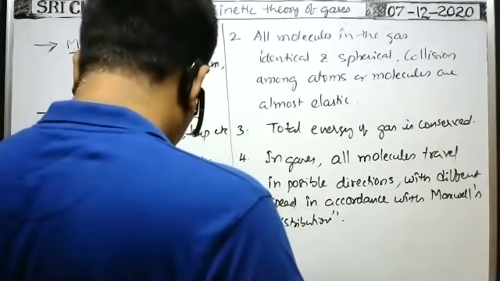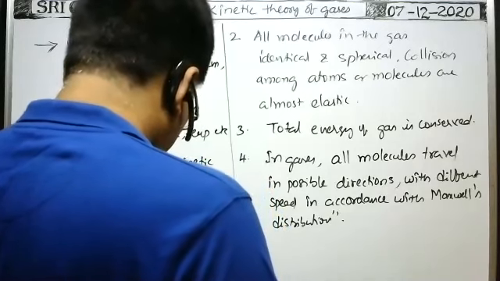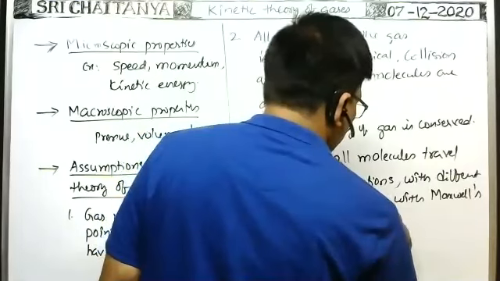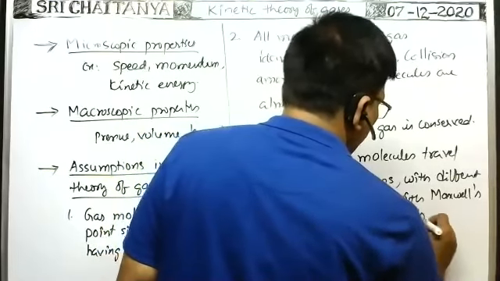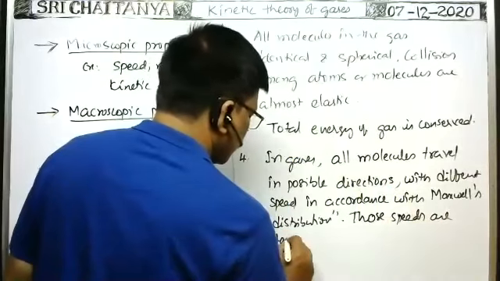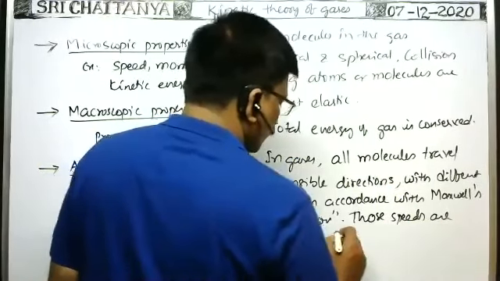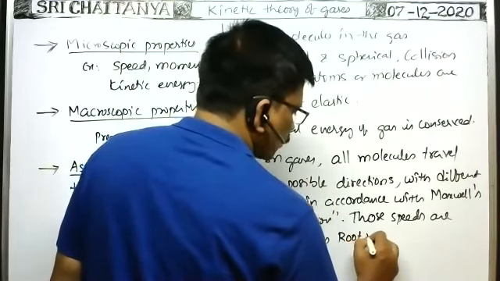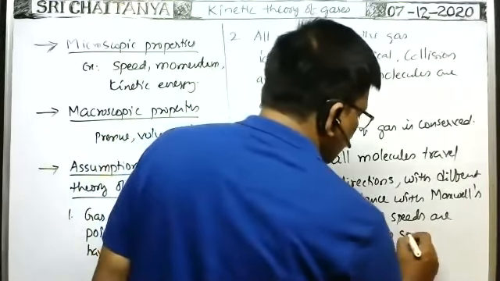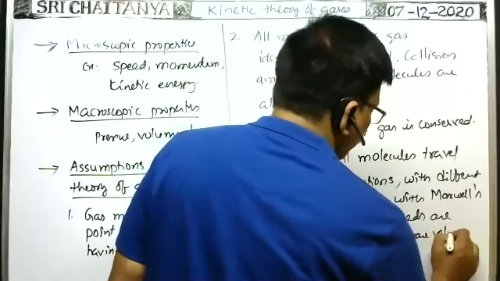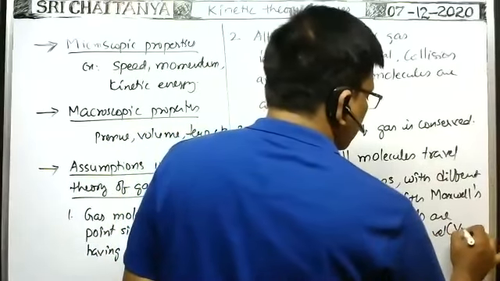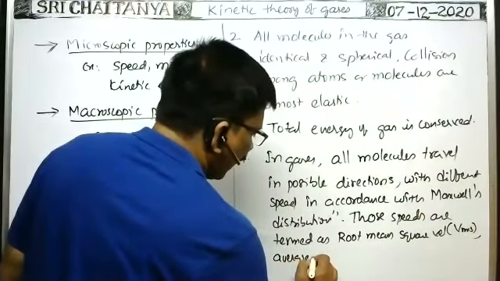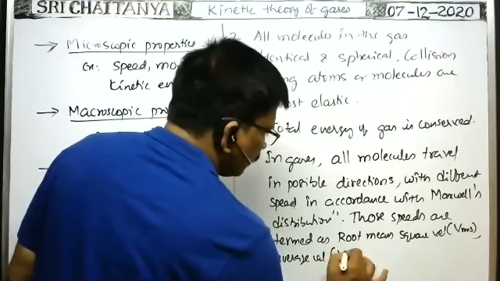Those different speeds are termed as RMS velocity, average velocity, and most probable velocity. RMS velocity means root mean square velocity, V_RMS. Average velocity means V average.